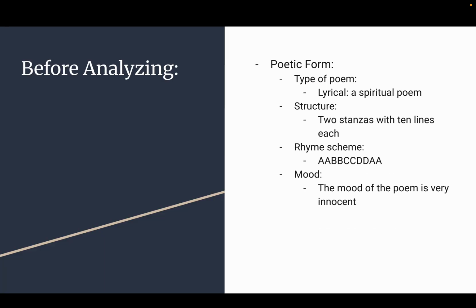Before analyzing and breaking down the poem, some important things to note are the poetic form. The type of poem is a lyrical poem, which basically describes a spiritual part of a poem. The structure is 2 stanzas with 10 lines each, and the rhyme scheme is A A B B C C D D A A, and that follows in both of the stanzas. The mood of the poem is very innocent and childlike.